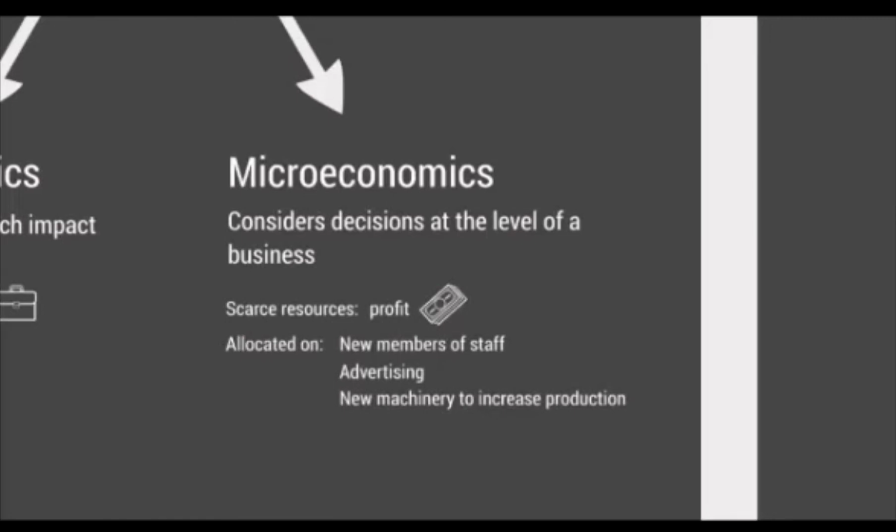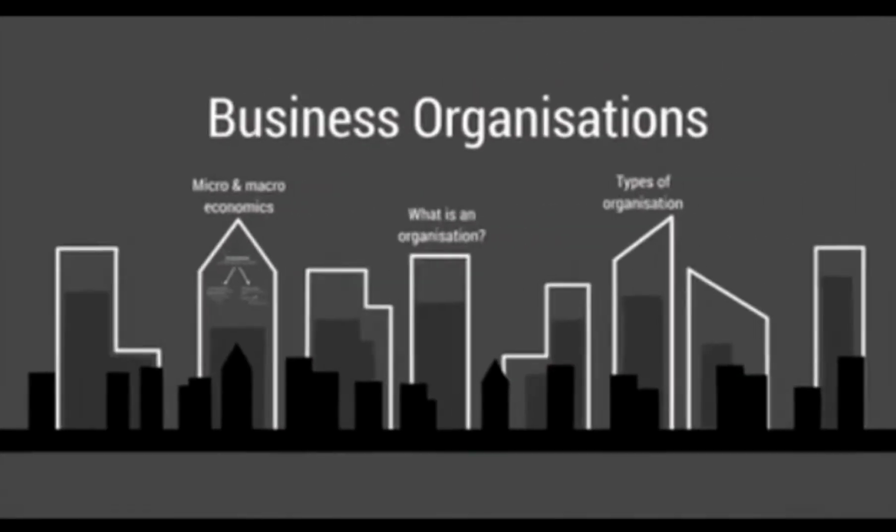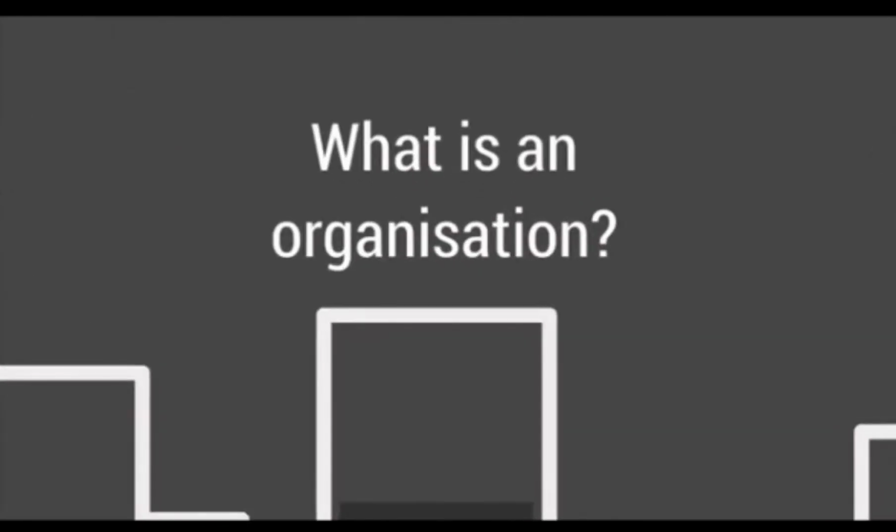So we can see that there are some clear differences between micro and macroeconomics. But it's important that you understand both of these terms, because in the whole of BA1, you will need to know about macro and microeconomic issues. So now we've got a good understanding of that, let's move on to consider what is an organisation.